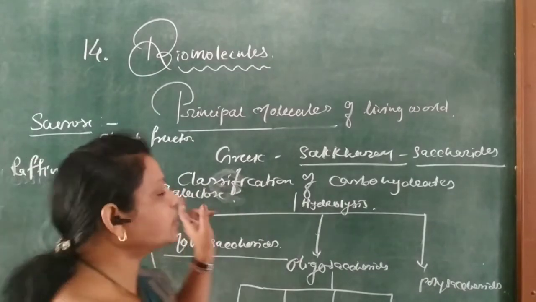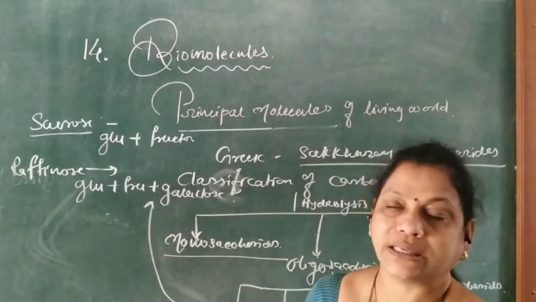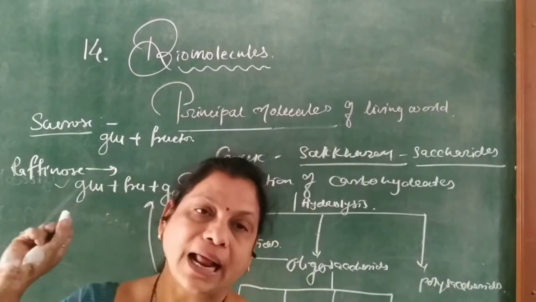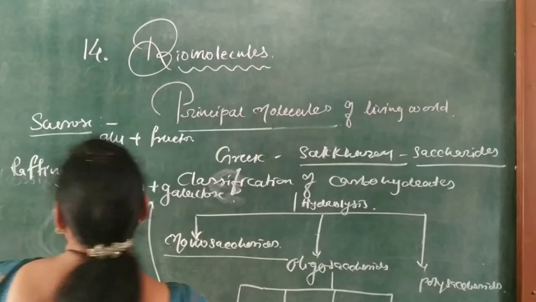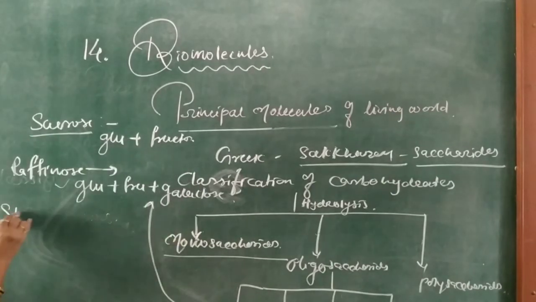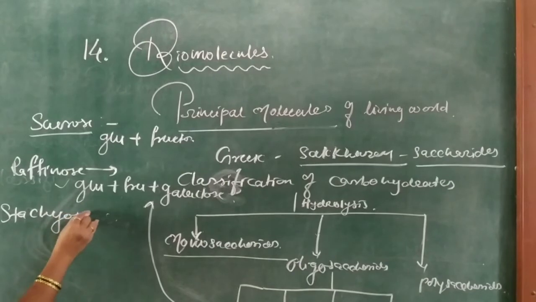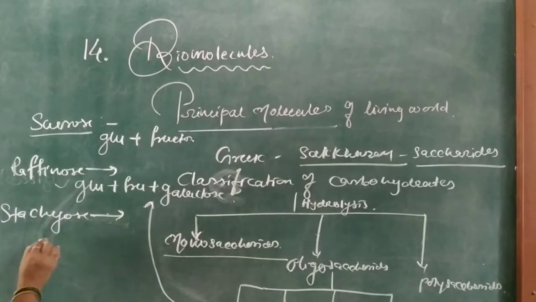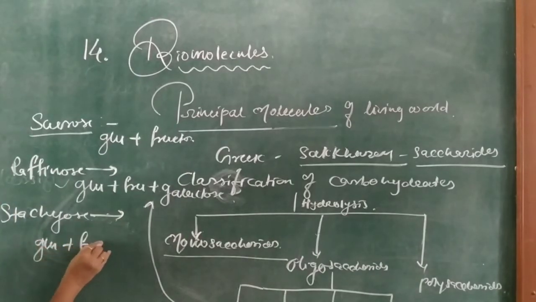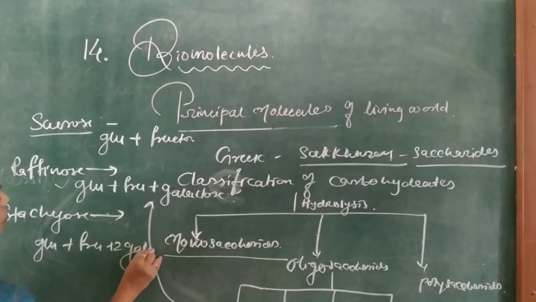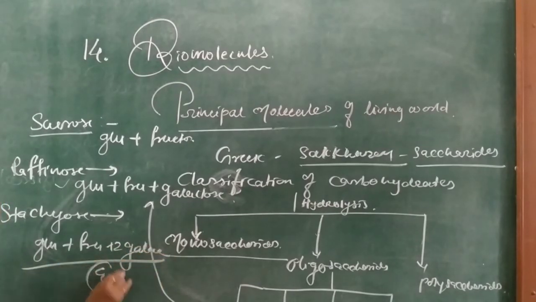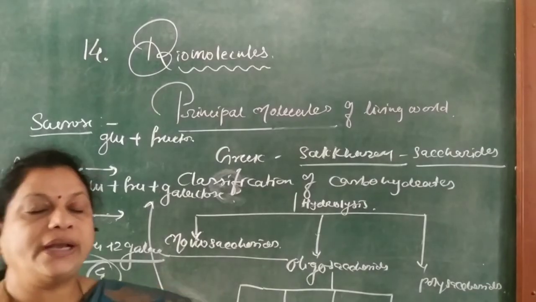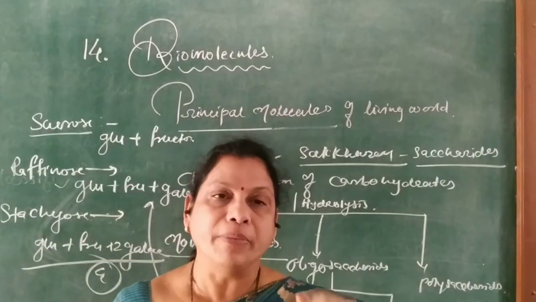Therefore 3 monosaccharide units on complete hydrolysis, and so raffinose is a trisaccharide. Then tetrasaccharide, the example is stachyose. Stachyose on complete hydrolysis gives 1 unit of glucose, 1 unit of fructose and 2 units of galactose, a total of 4 monosaccharide units, and therefore stachyose is a tetrasaccharide.